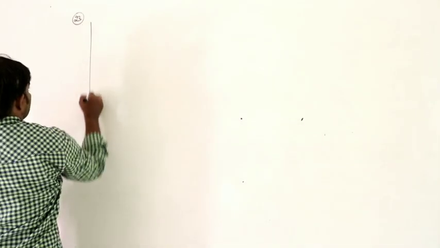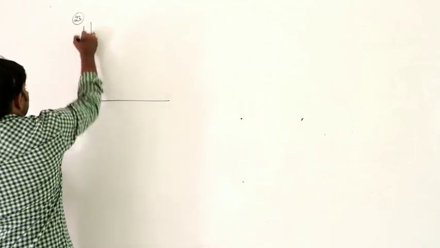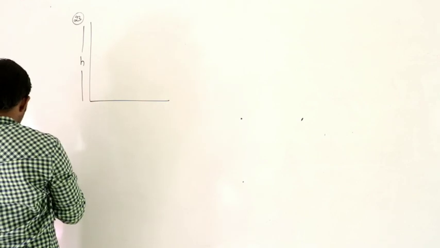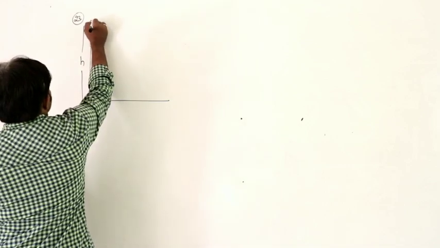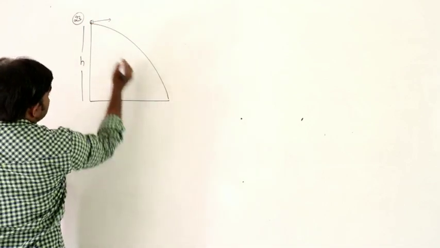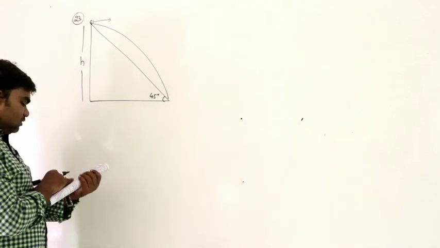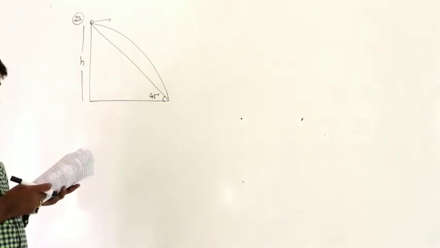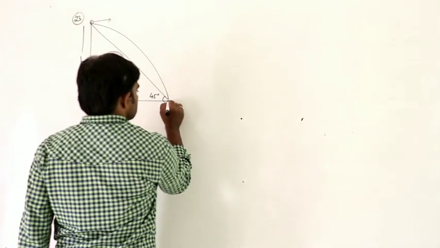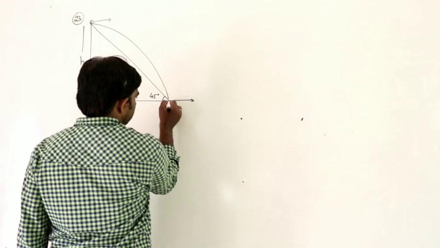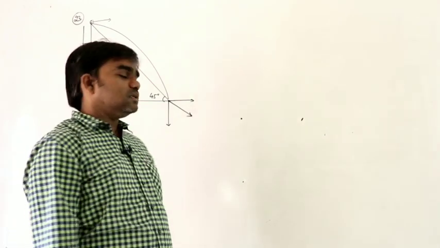See here, same model we did already in this module 1. Projected horizontally from the top of the tower of height h. The line joining the point of projection and the point it strikes the ground. Let us say this is the point of projection, this is the path followed. The line joining this makes an angle 45 degrees. Then with what velocity the object strikes the ground? So this is horizontal velocity and this is vertical velocity. We have to calculate resultant velocity.